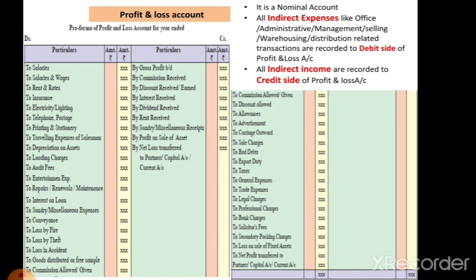Suppose there is a debit balance, it means debit side is more than the credit side, there is a net loss, it is also presented like a net profit. If there is a net loss, it is also shown as distributed between the partners in their profit sharing ratio. And afterwards that net loss is transferred to the partners capital account debit side. If directly it is transferred to the balance sheet, then from the capital it is deducted. So student, here our profit and loss format is completed. So many of the points we covered in this proforma.